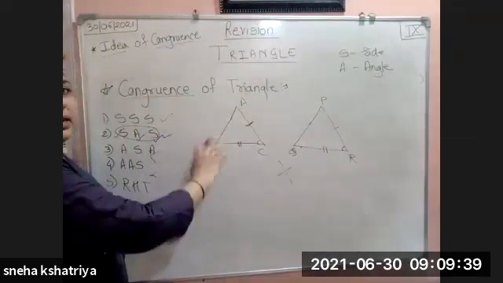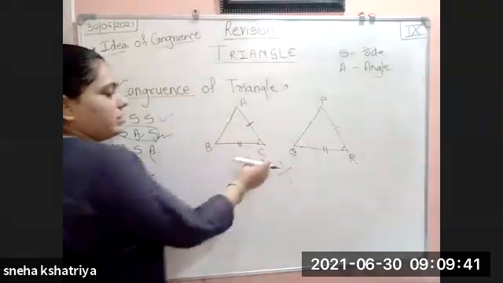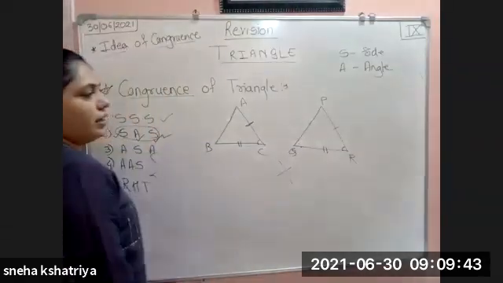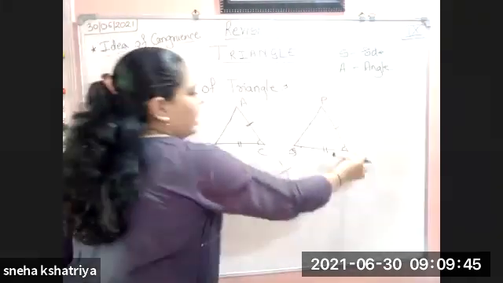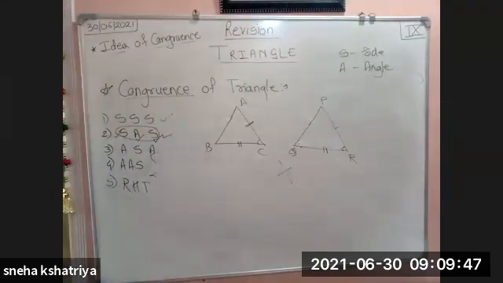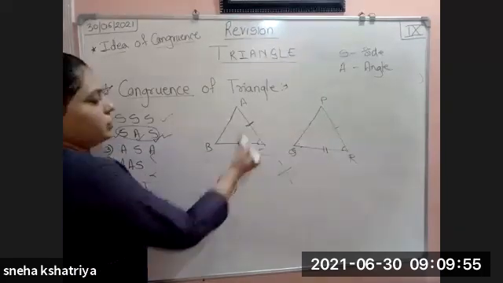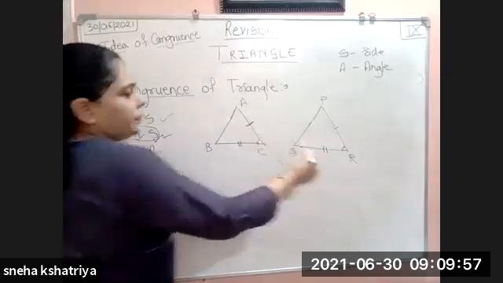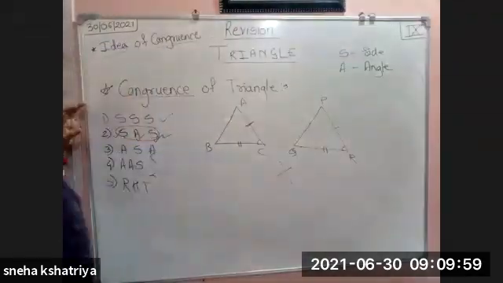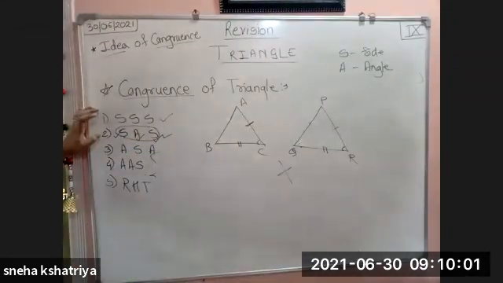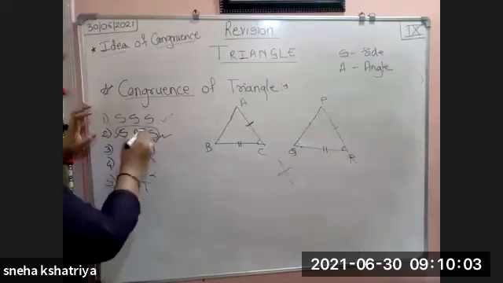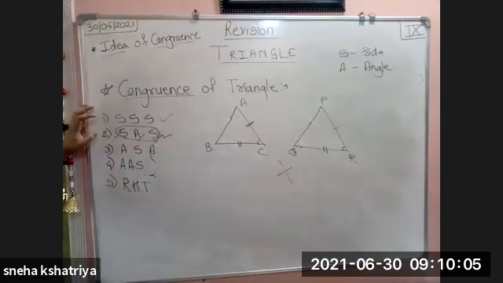Then we can say that these two triangles are congruent. If angle C and angle R are congruent, then side AC and side PR should be congruent. So I have told you that sequence is very important here. For this test also the sequence is very important: between two sides the angle should lie. Then only we can say that these two triangles are congruent by using the SAS test.